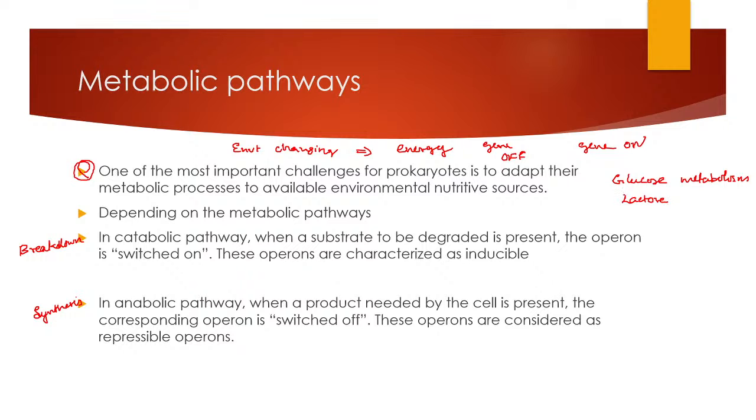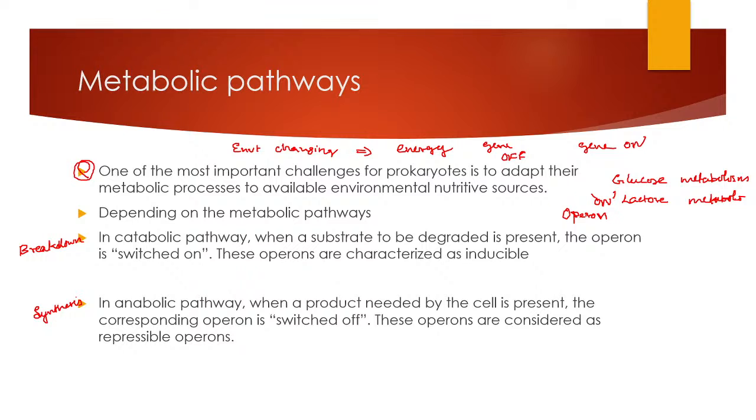So you have to change from glucose metabolism to lactose metabolism. You have to switch on the gene. So here comes the significance of the operon concept.